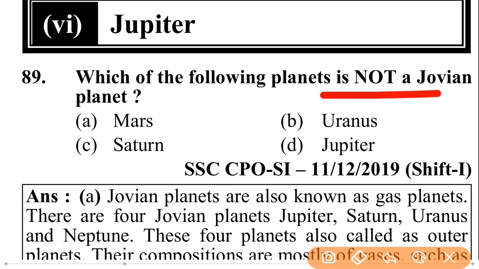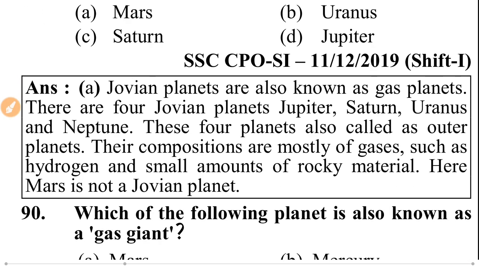Which of the following planets is not a Jovian planet? That is Mars. Mars is not a Jovian planet. Jovian planets are also known as gas planets. There are 4 Jovian planets: Jupiter, Saturn, Uranus and Neptune.